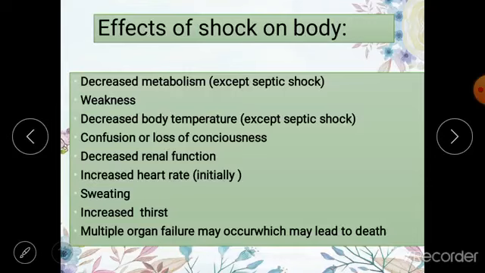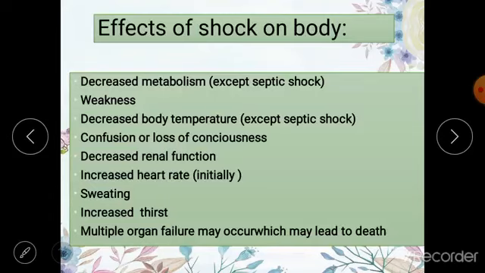So, in initial stages of shock, the heart rate is going to be increased to try to overcome this shock. But as the shock progresses from the non-progressive stage to progressive stage, heart rate is going to decrease, and ultimately the heart is going to stop if the shock progresses to irreversible stage.